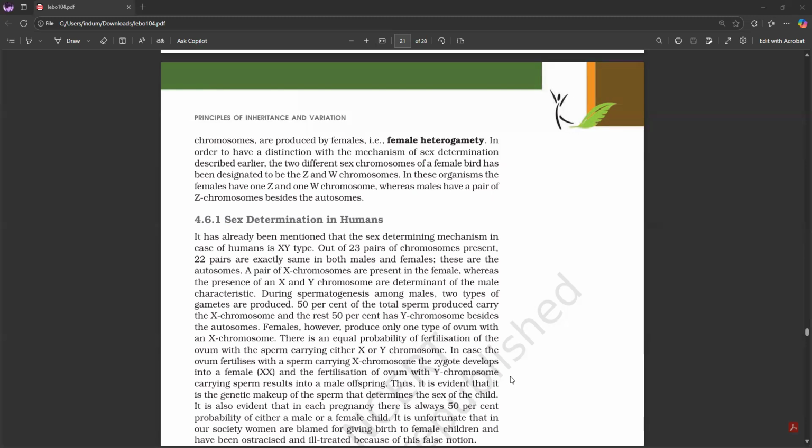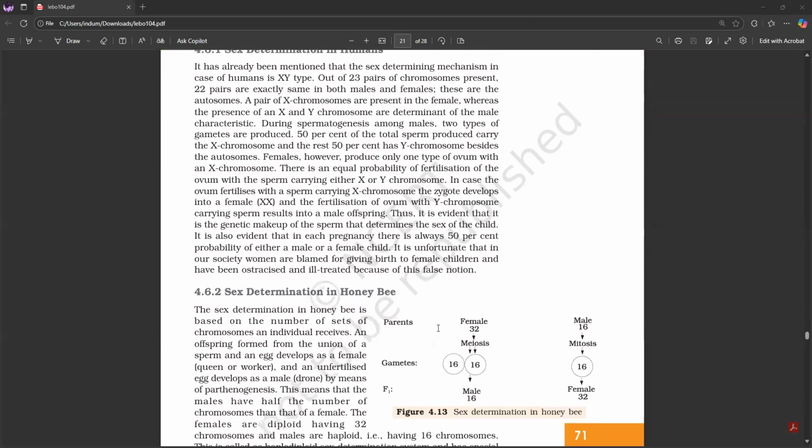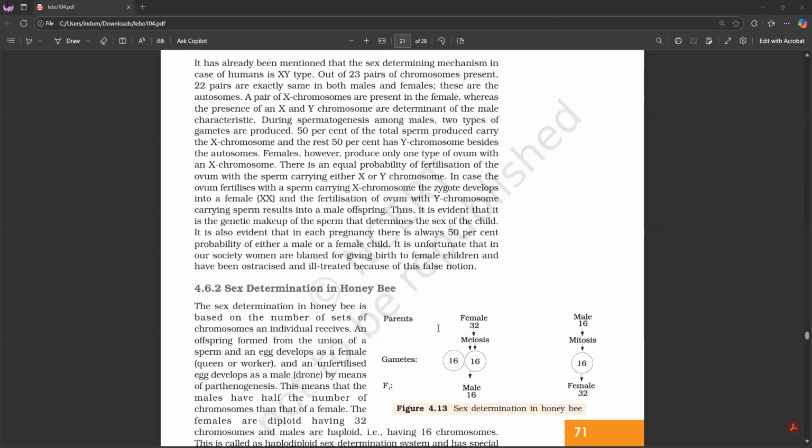4.6.1 Sex determination in humans. It has already been mentioned that the sex determining mechanism in case of humans is XY type. Out of 23 pairs of chromosomes present, 22 pairs are exactly the same in both males and females. These are the autosomes. A pair of X chromosomes are present in the female, whereas the presence of an X and Y chromosome are determinant of the male characteristic.